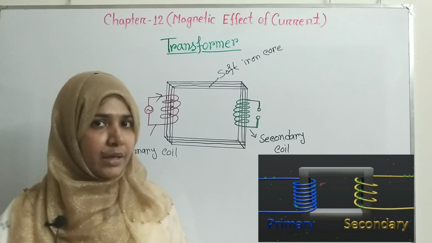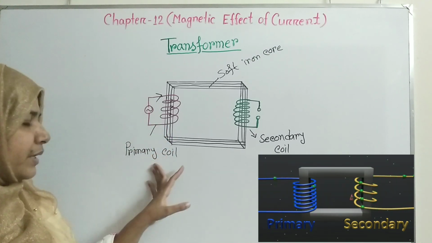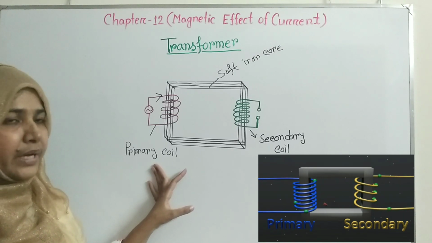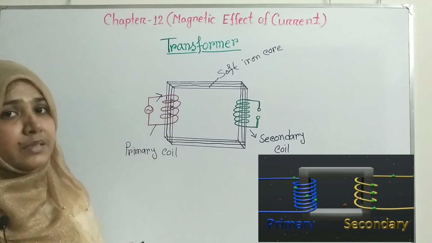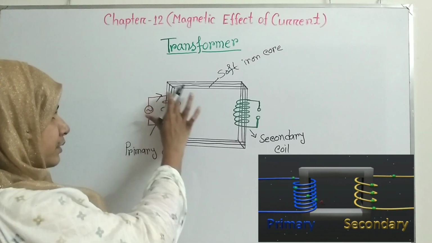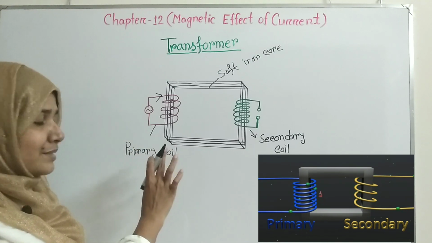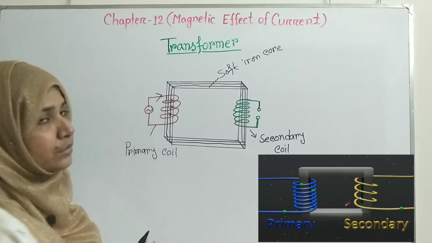You know that whenever we attach a coil with a source, that coil is known as the primary coil. So, when current starts to pass through this primary coil, then magnetic lines of force will also be created around that coil. And as you can see, this coil is attached with a soft iron core.